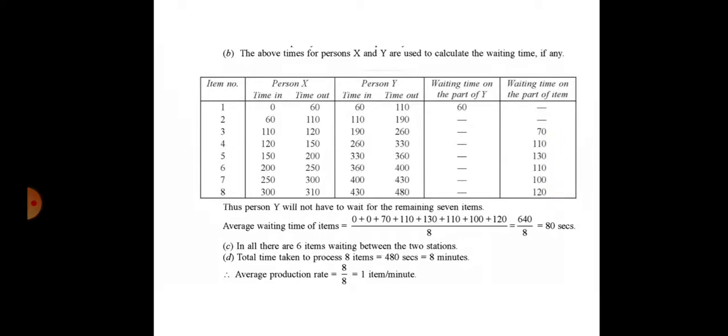Thus person y will not have to wait for the remaining 7 items. Only one item is waiting. So the average waiting time of items: you just sum all these, divided by 8. So 80 seconds is the average waiting time.